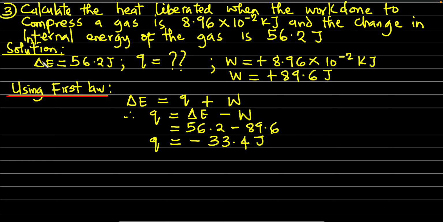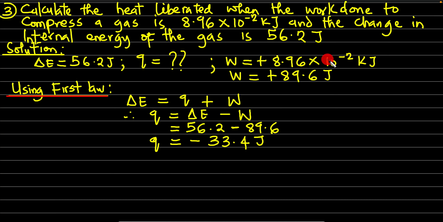But if you're compressing a gas, something is used to compress the gas. So compression of gas is work done on the gas. Something outside the system is being used to compress the gas. So please take note that compression of gas is work done on the system. The system is a gas, and you're forcing the gas to take a smaller volume compared to what it was initially. So you're forcing the gas to go against its will. All right, so that is compression of gas. Compression means work done on the system, hence the sign is positive here.